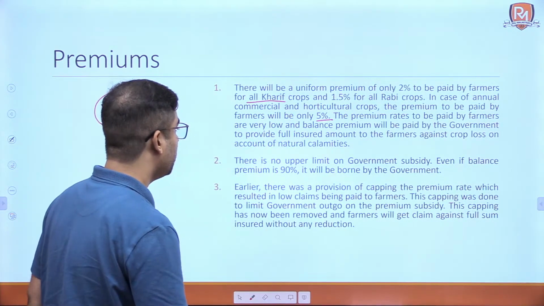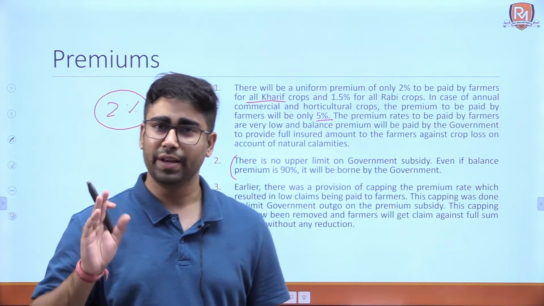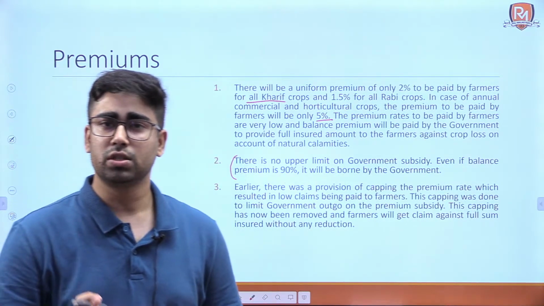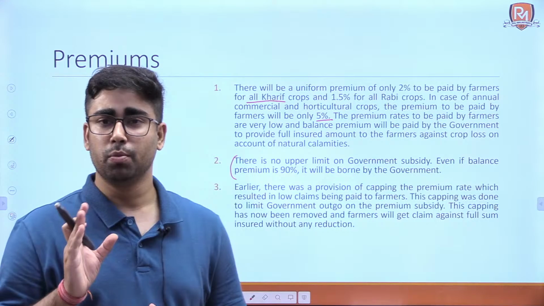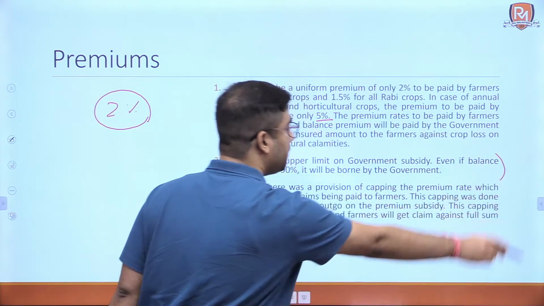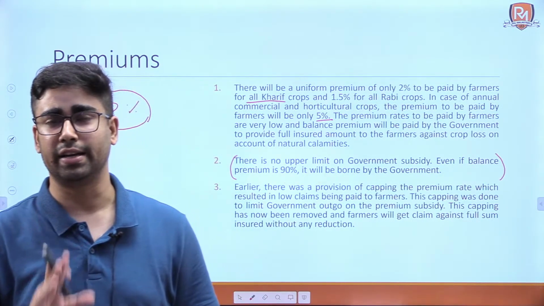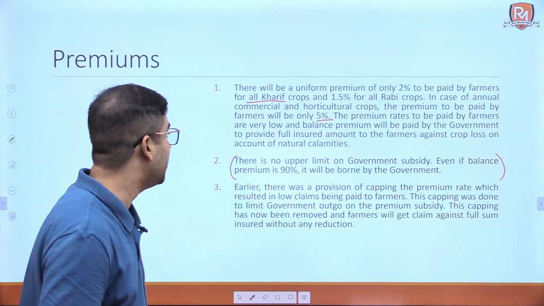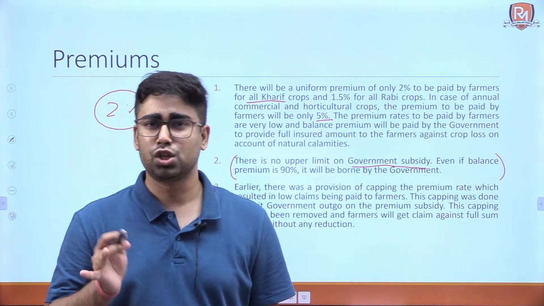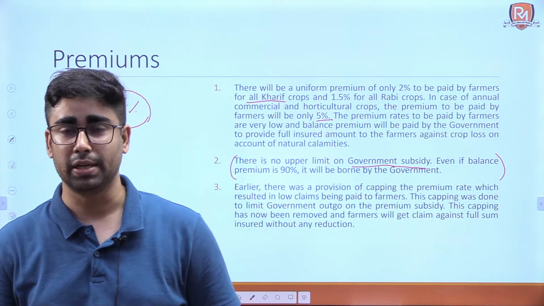Okay, now there is no upper limit on the government subsidy. Again, it is a very important statement. We are discussing those statements that can come in examination as it is, because you might have seen the paper of UPSC Civil Services Prelims, and in that paper there are several statements in which you have to find the correct statements and incorrect statements. Now, if a statement comes that there is no upper limit on the government subsidy, a student may think that there should be some limit. No, there should be some limit on the government subsidy, otherwise there is unlimited subsidy towards this scheme.